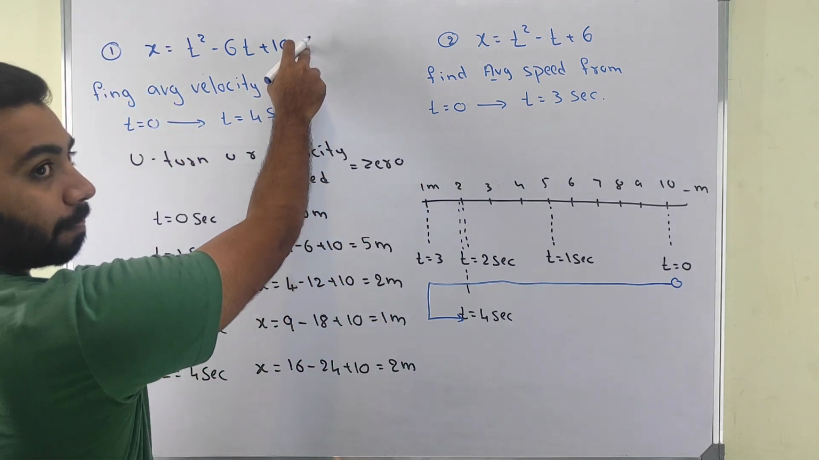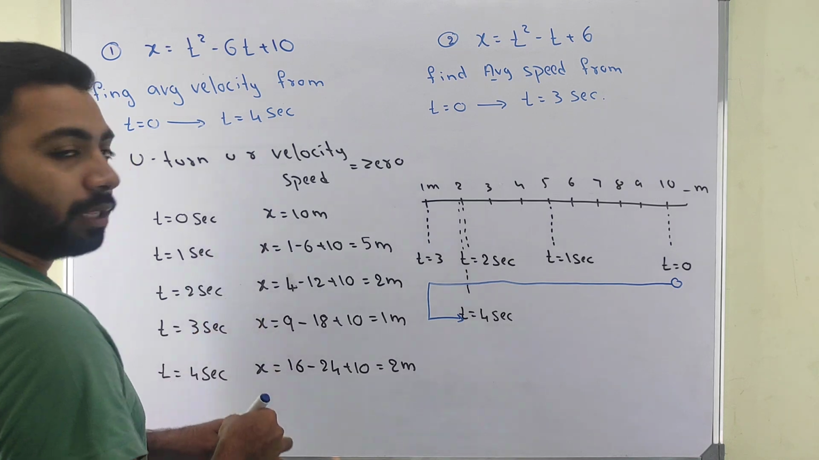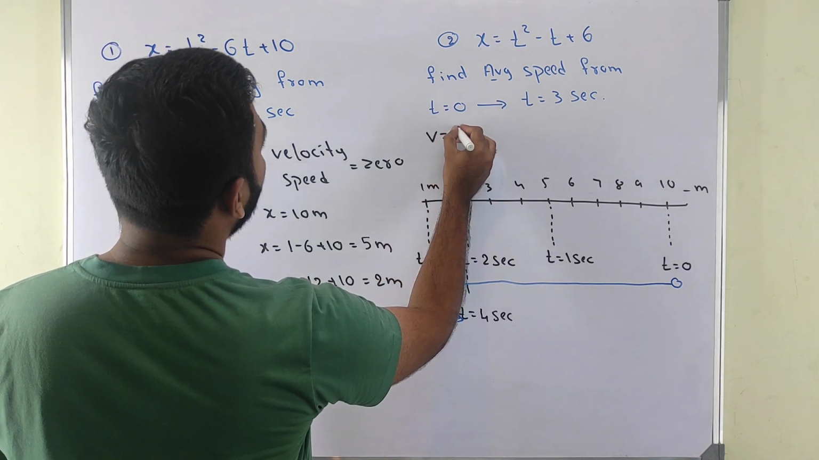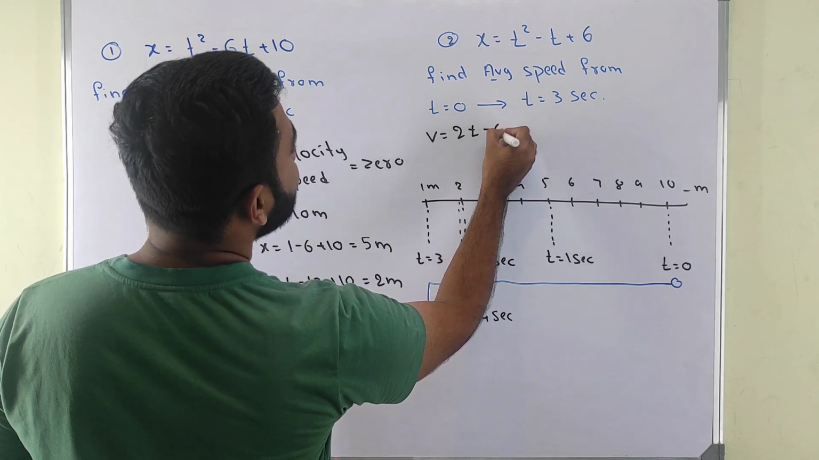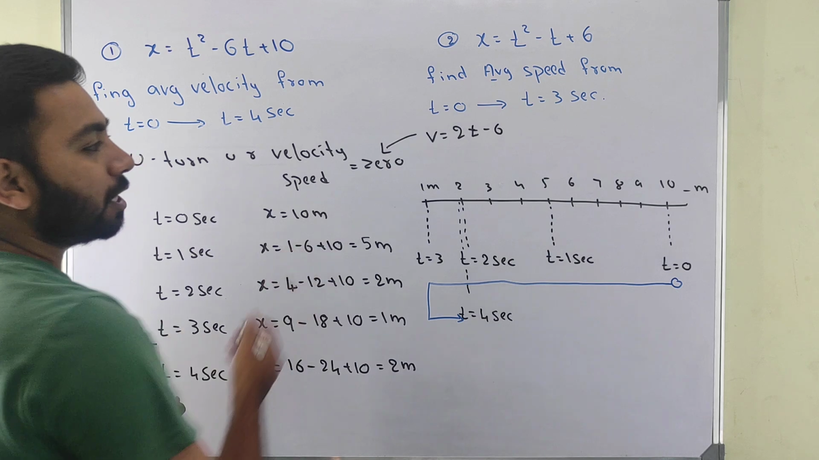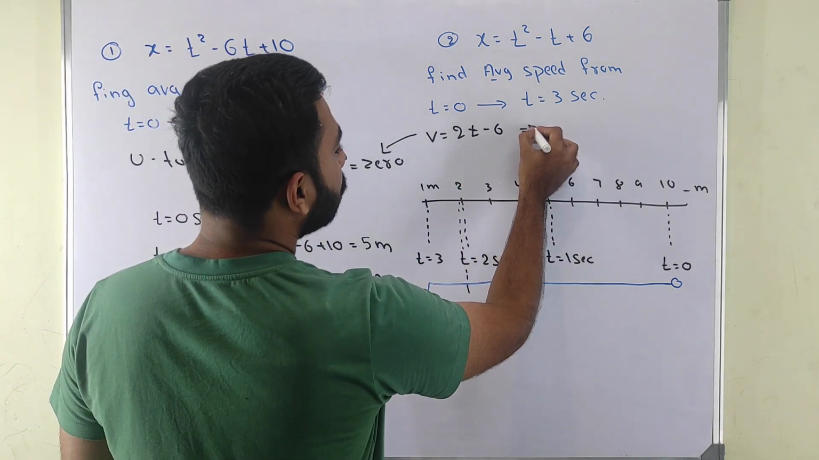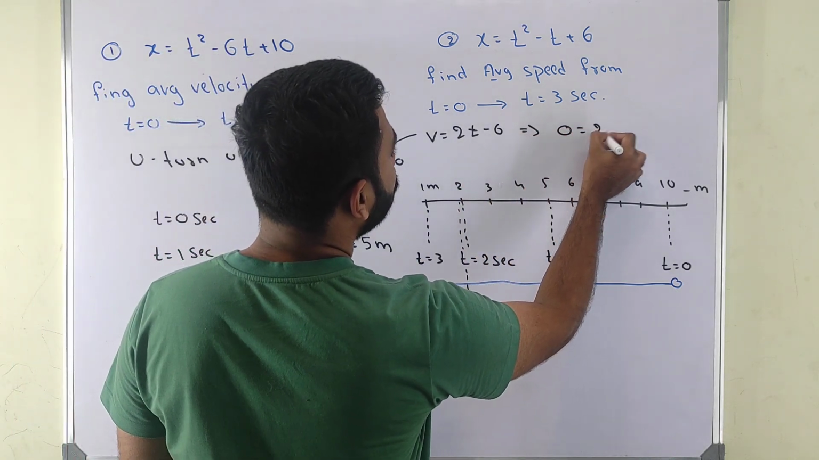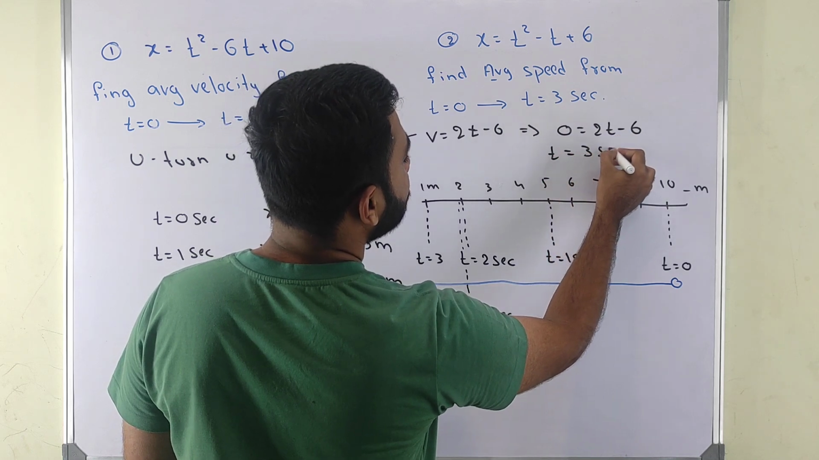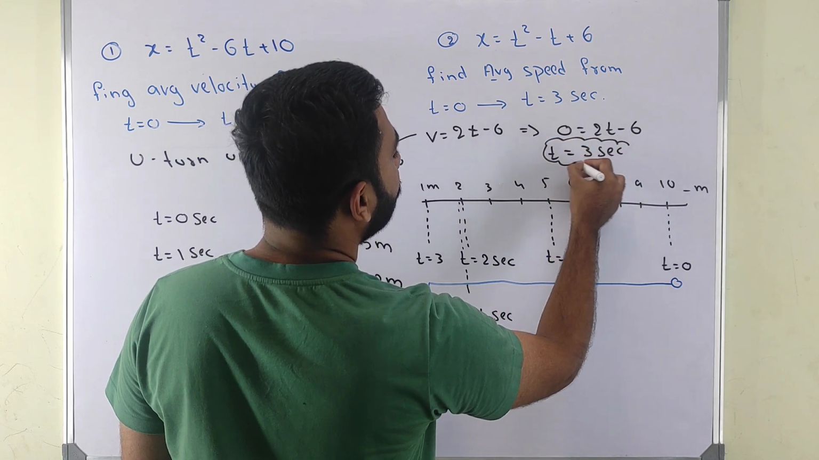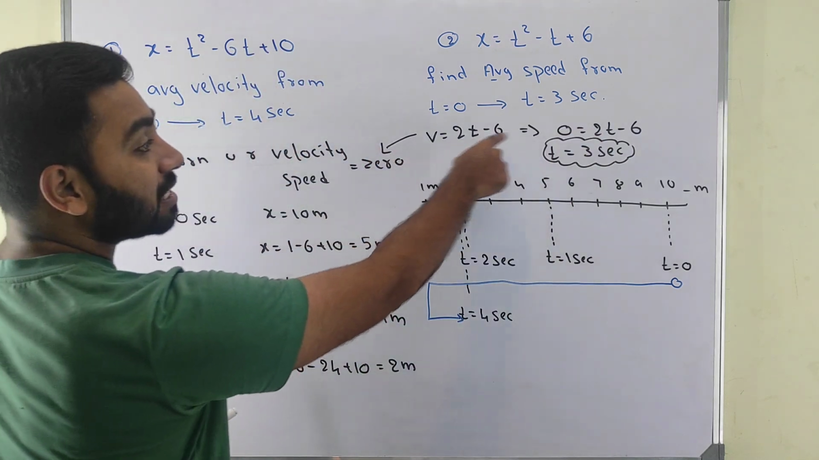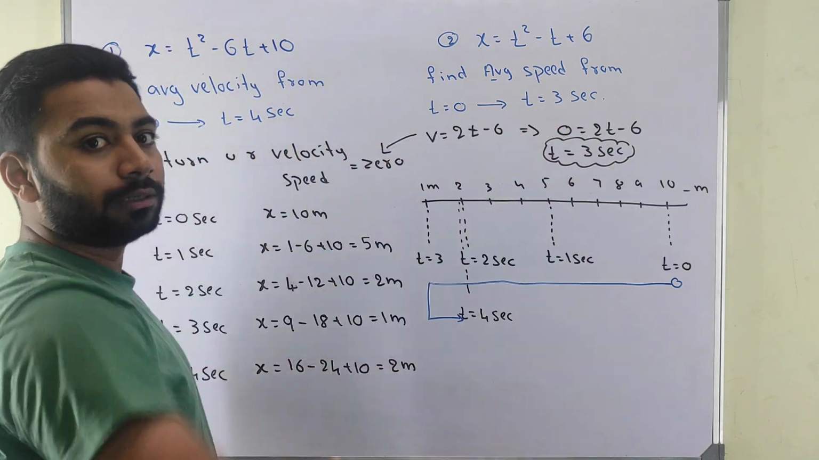Now, if I differentiate this one, then what will I get? I will get velocity is equal to 2t minus 6. Now I set it to 0, so 0 is equal to 2t minus 6, therefore t is equal to 3 seconds. Which means what? At 3 seconds I have a turning point. At 3 seconds my velocity becomes 0. That time only I need to turn.